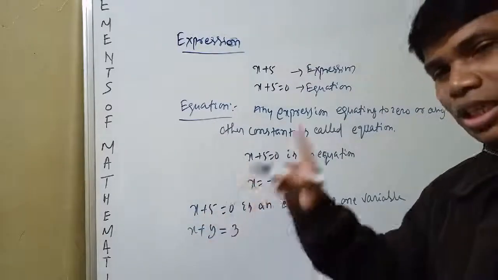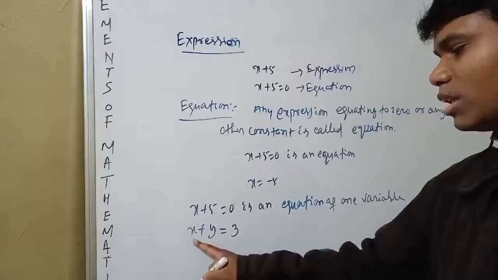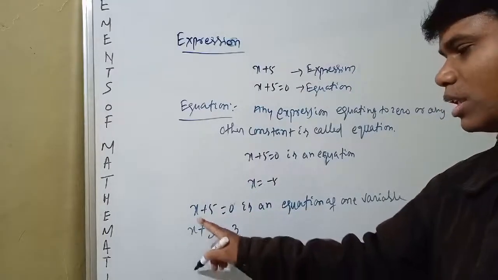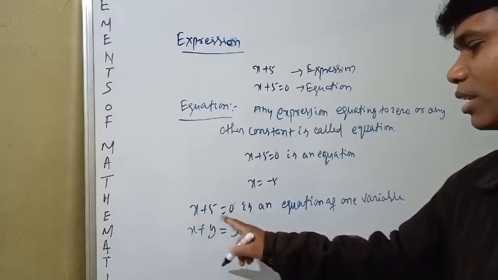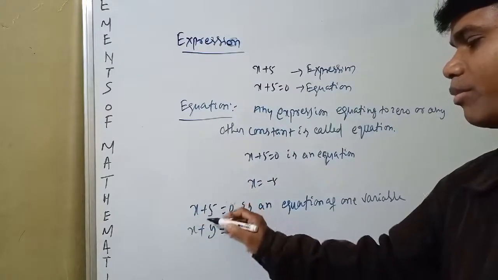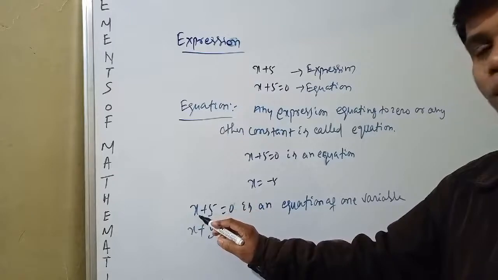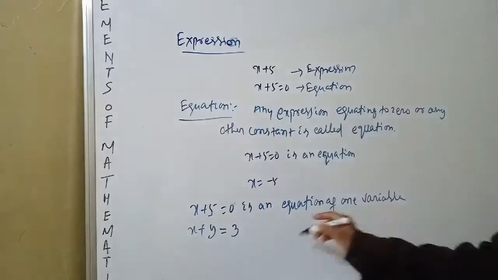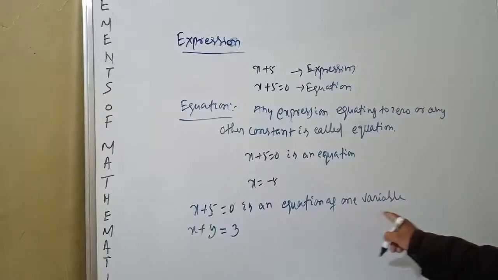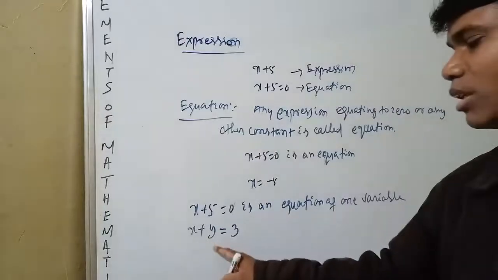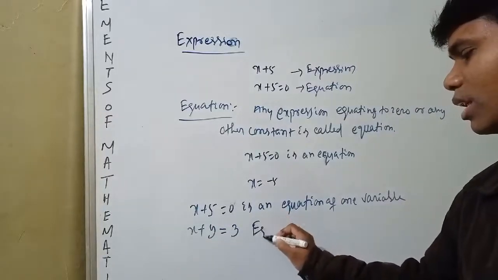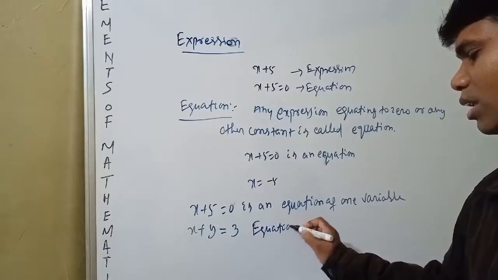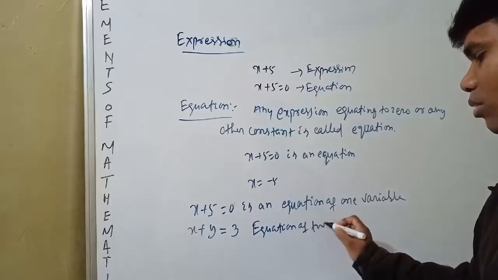If there is only one variable, we can say it is an equation of one variable. Here there are two variables. This is an equation of two variables.